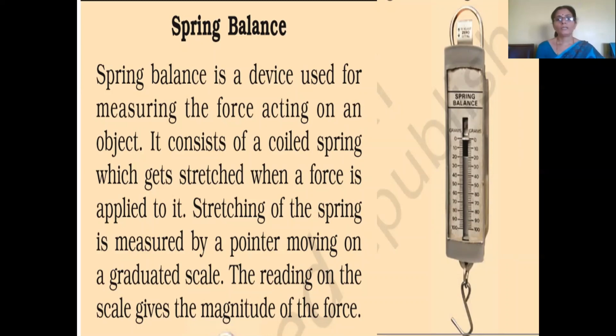It consists of a coiled spring, and when force is applied to it, it gets stretched. The stretching of the spring is measured by a pointer, which you can see here, which moves on a graduated scale. The scale which has a reading is called a graduated scale. The reading on the scale gives us the amount of force acting on it. This way we can measure the force acting on an object.